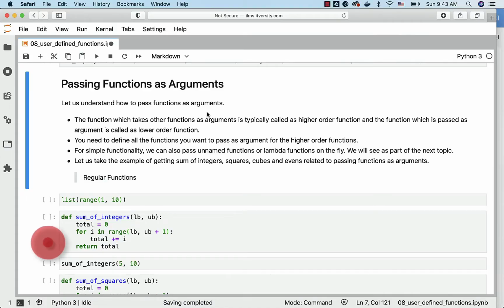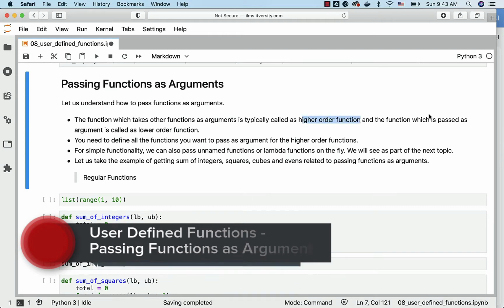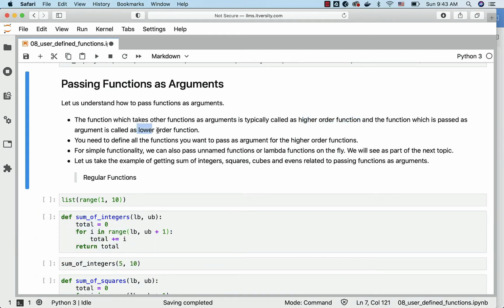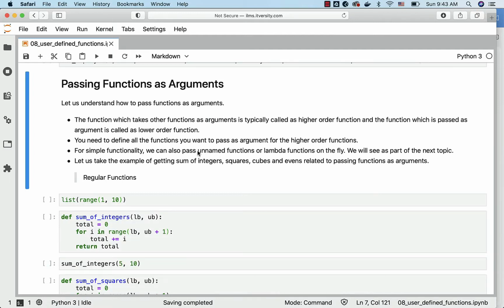Let us understand how to pass functions as arguments. The function which takes other functions as arguments is typically called a higher order function, and the function which is passed as an argument is called a lower order function. You need to define all the lower order functions you want to pass as arguments for the higher order functions. For simple functionality, we can also pass unnamed functions or lambda functions on the fly. We will be seeing details related to lambda functions as part of the next topic.